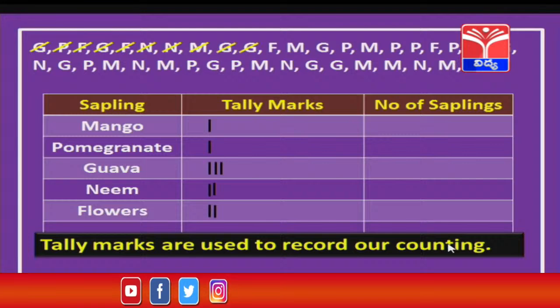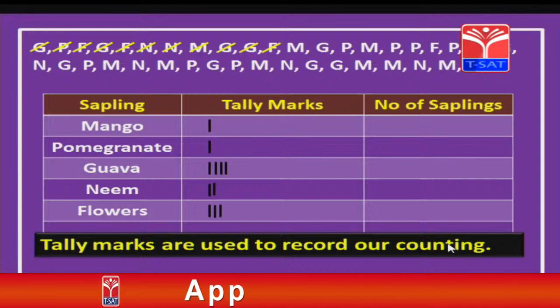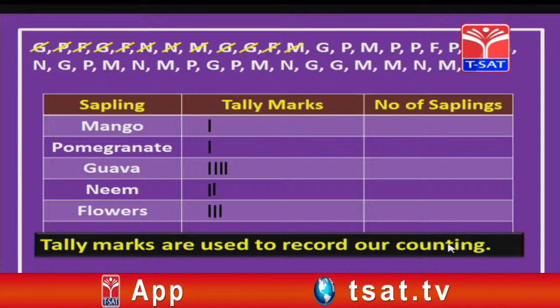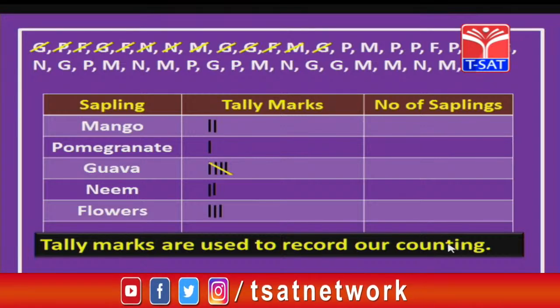Next one is also G. We draw another line beside the third one. And next it is F, flowers, one more against flowers. Then we will go for M, again draw one more line. Then the other one is G. Now, already we have 4 lines here against G, so the fifth line we are going to draw as shown.